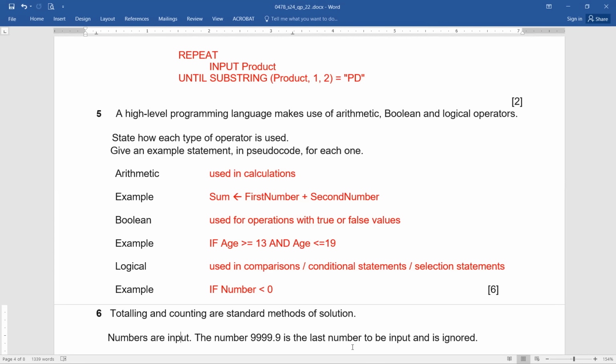Now, logical. Used in comparisons, or you can say logical operators are used in conditional statements, or they are used in selection statements. By the way, we have been talking about the conditions repeatedly, and it's just an example: if number less than 0.